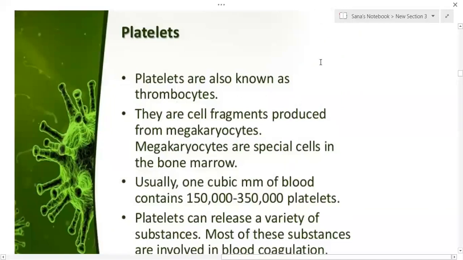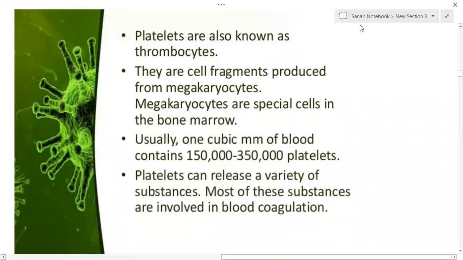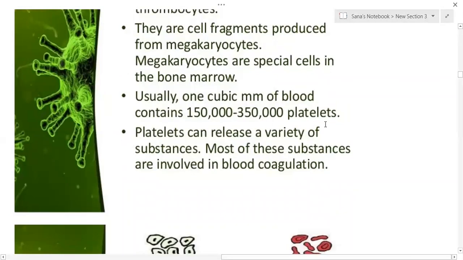Platelets are also called thrombocytes. They are cell fragments of megakaryocytes. These megakaryocytes are a type of WBC having a very large nucleus, and their fragments are nothing but the platelets. Megakaryocytes are special cells in the bone marrow. Usually 1 cubic millimeter of blood contains around 1,50,000 to 3,50,000 platelets.